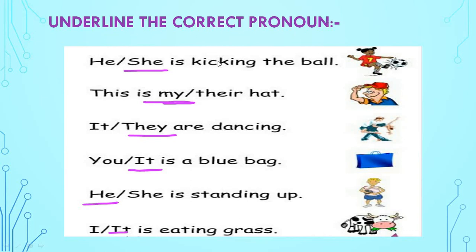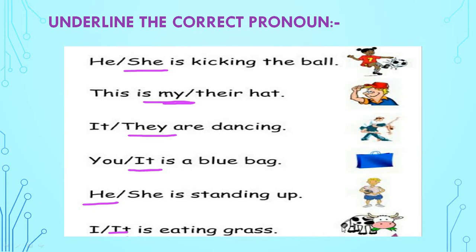Underline the correct pronoun. See, you have to underline it. She is kicking the ball. Can you see the girl kicking the ball? Yes. This is my hat. Okay. They are dancing. It is a blue bag. He is standing up. It is eating grass. Okay? Have you all understood this? Yes or no?